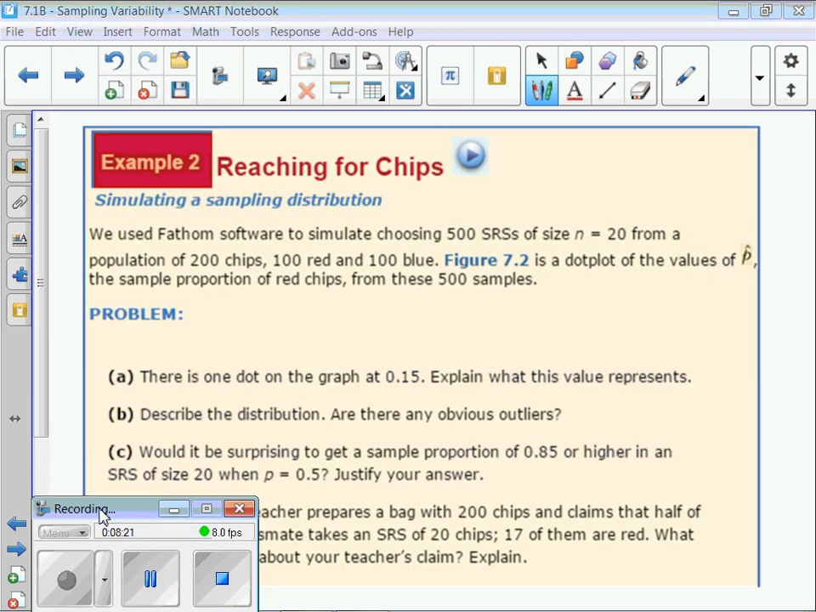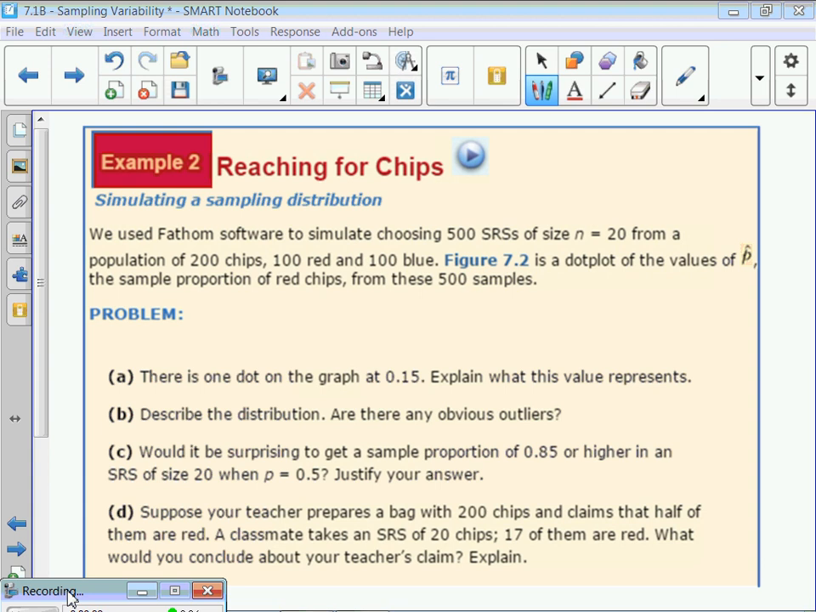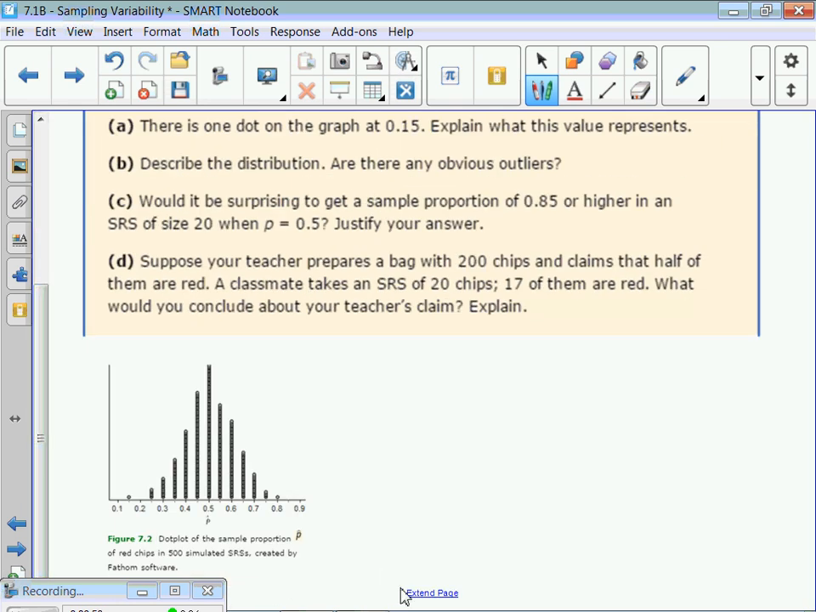All right, so let's try a problem. So this is simulating a sampling distribution where we get a whole bunch of samples, okay? So we use Fathom software to simulate choosing 500 simple random samples of size n equals 20. So instead of 36 samples in the class, now we're doing 500 samples. We're still drawing out of that bag of 200 only 20 chips and calculating the proportion of reds, okay? So part A, there is one dot on the graph at 0.15. Explain what this dot means.